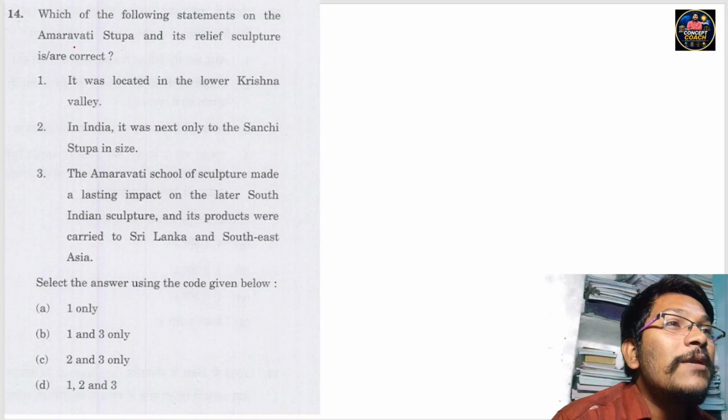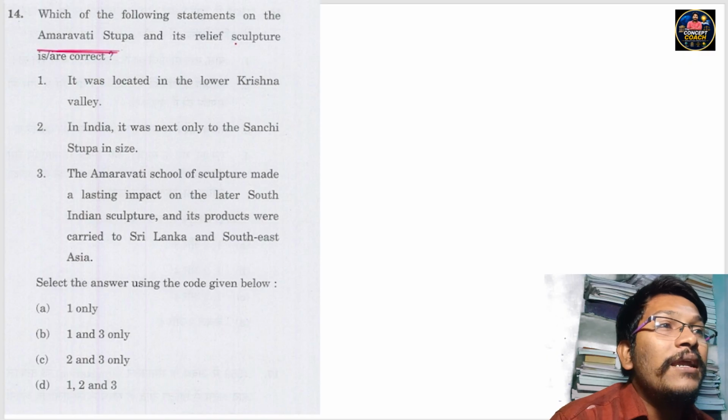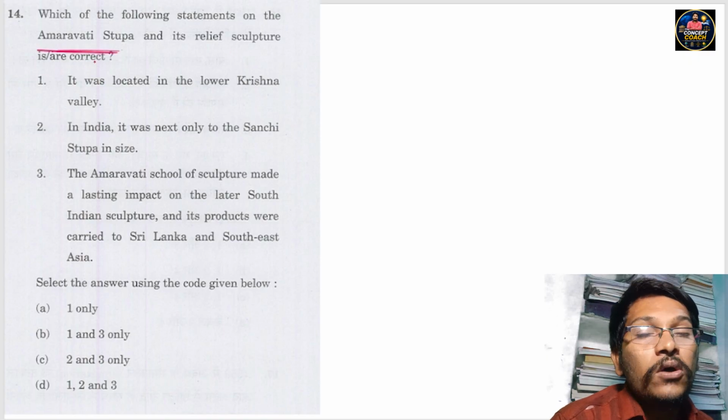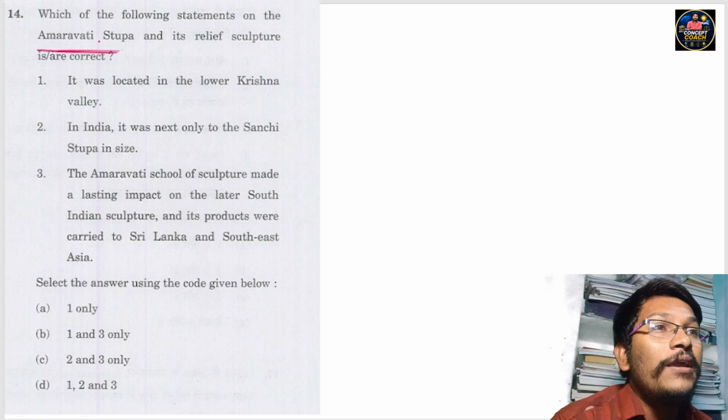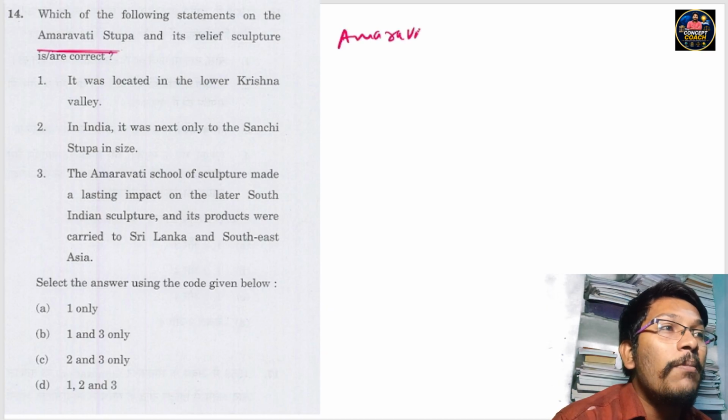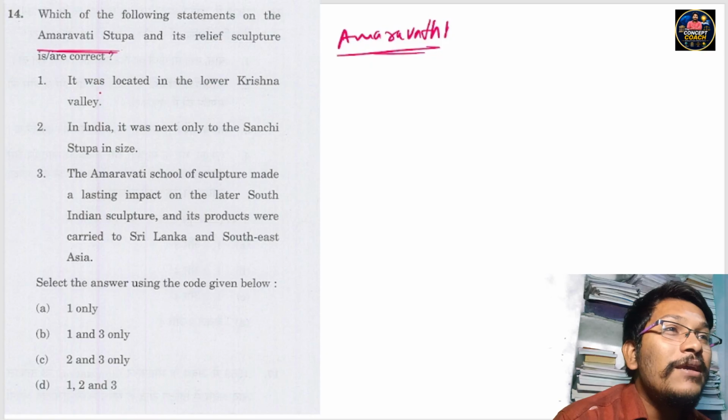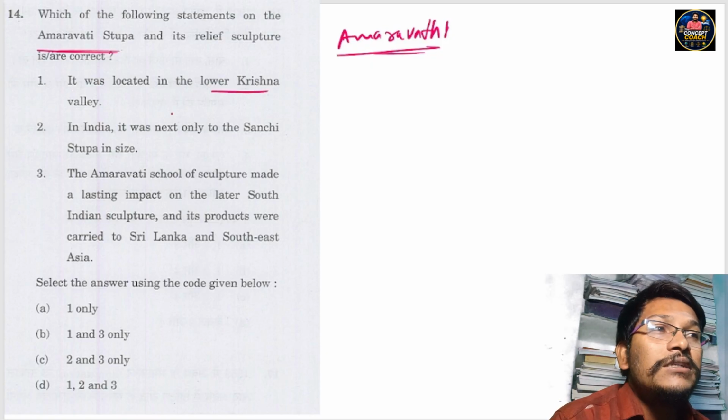Which of the following statements on the Amaravati Stupa and its relief sculpture is or are correct? Here we need to know about the Amaravati sculpture. This question is directly from art and culture. Statement number one: it was located in the lower Krishna Valley. Correct. This lower Krishna Valley is the Andhra Pradesh region only. So statement number one is correct.